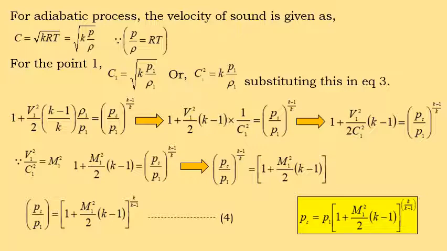That means the stagnation pressure is equal to P1 into the square bracket 1 plus M1 square by 2 into k minus 1, raised to the power of k by k minus 1.